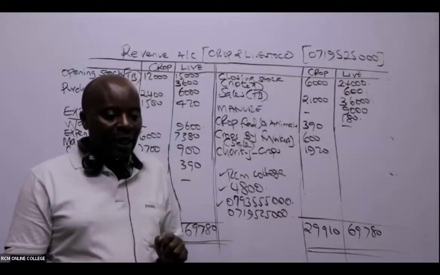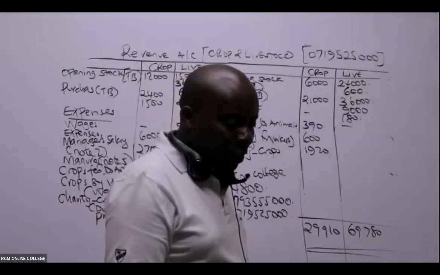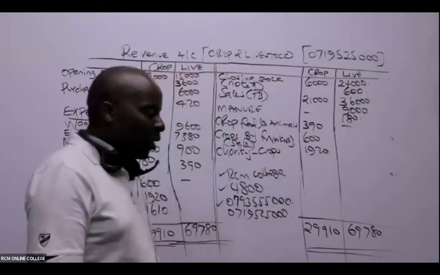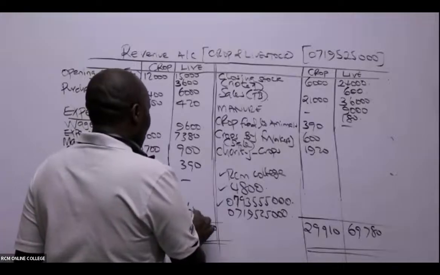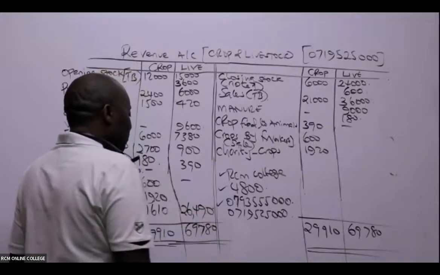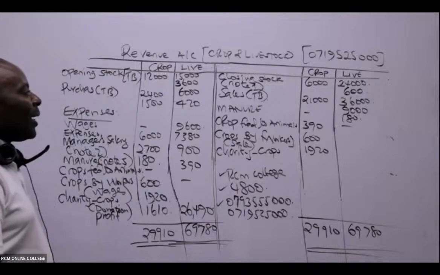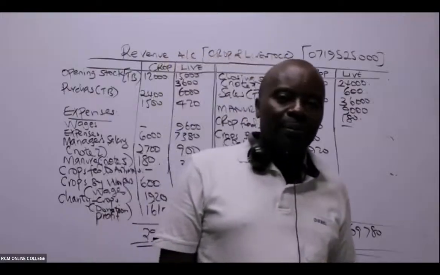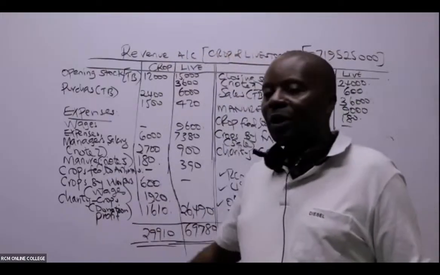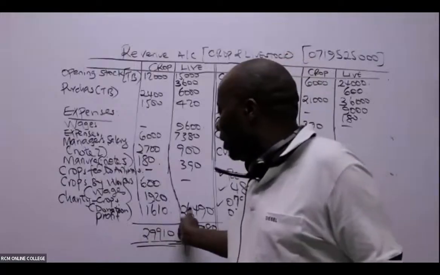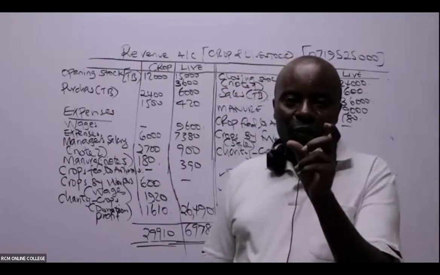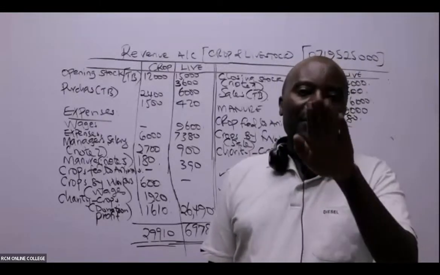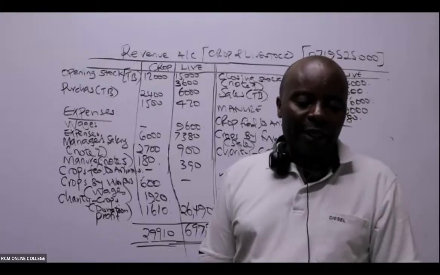So Nungari tells me that livestock profit is 26,490. Otherwise, ladies and gentlemen, when I come now to my next class, which I'll give you the timetable for on WhatsApp, you'll see that when I go to the general income statement, these two figures here will be my total revenue from my farms. And then I deduct all the other common expenses, what in management accounting you call overheads.